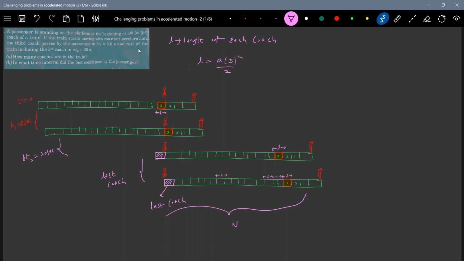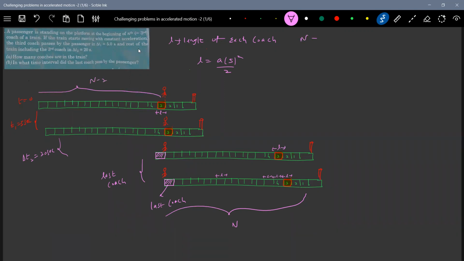Then total number of coaches, how many are there? N. So then N minus 2 coaches, what is the time taken? Will be 20 seconds. So this N coaches are there. So what we'll write here? This will become N minus 2 coaches.